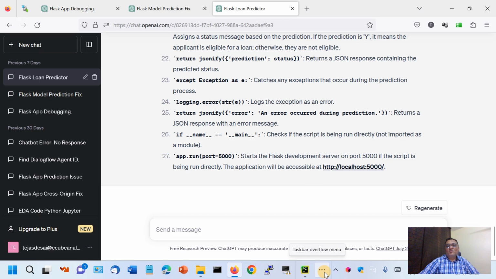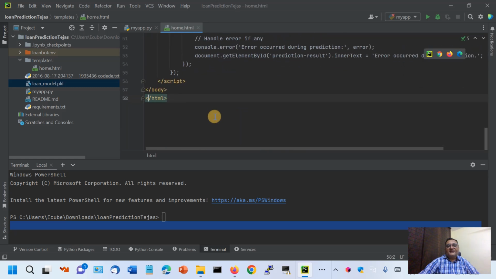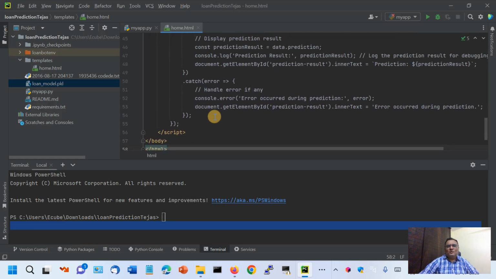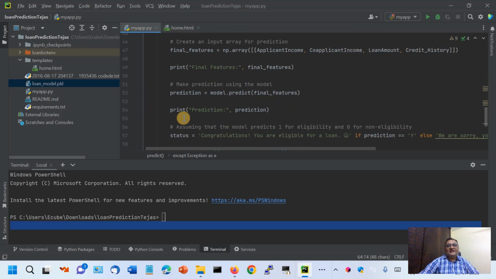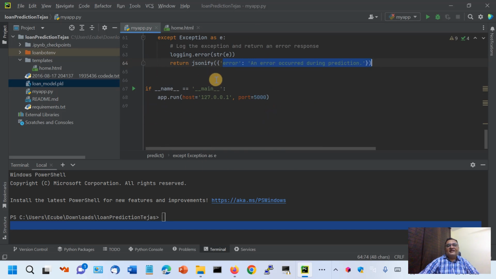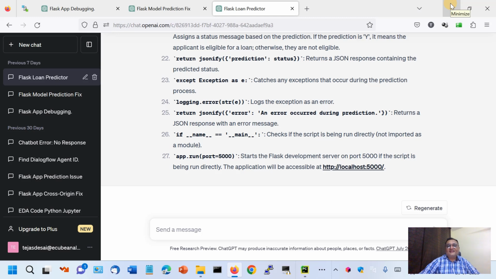Now, I did not want to bore the viewers with all this debugging process because it took some time. Remember, in the front end, that is in this file, it just created a perfect file within just two, or I think at the most three attempts. But in this myapp.py file, a lot of attempts were there, and that was not mainly coding related, but mainly errors in communication between back end and front end, and debugging them required a lot of effort. So that is the reason why you should not think that I did not use ChatGPT anywhere. Okay, thank you.